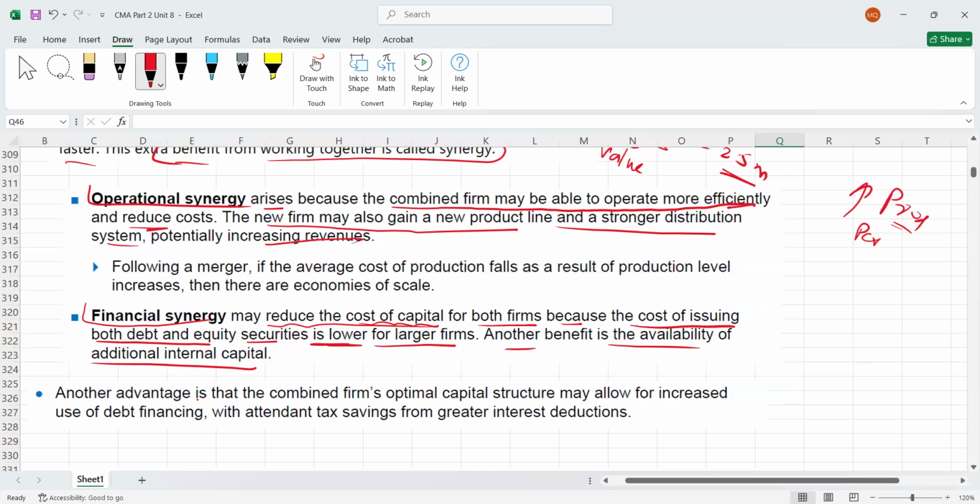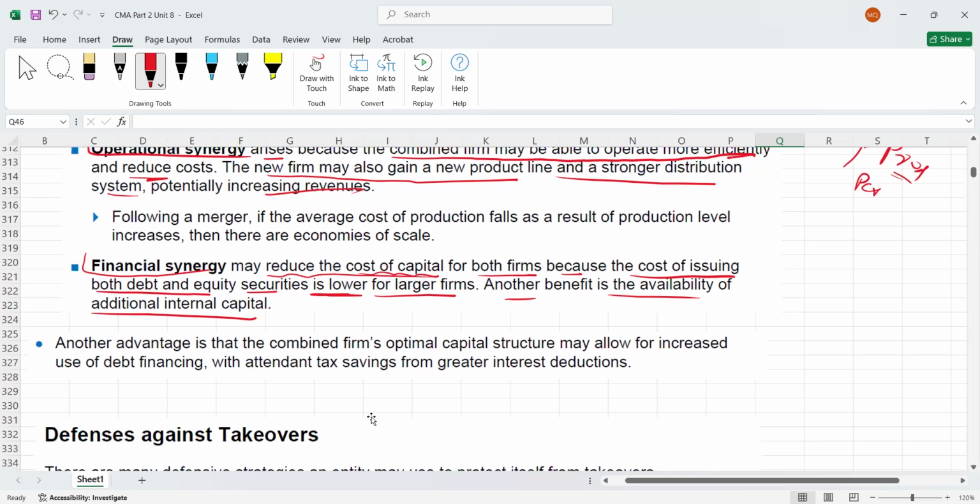Obviously, if debt capacity can increase, the introduction of debt into the capital structure may reduce your cost of capital. By the way, what is cost of capital? We have already studied it. If you have not studied it, you can watch the video. So we get these kinds of financial synergies also.